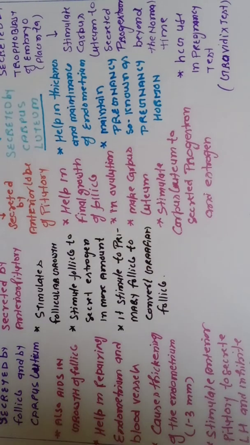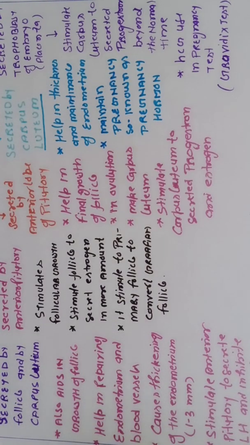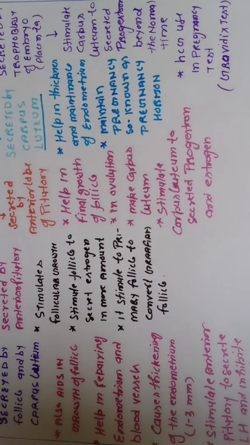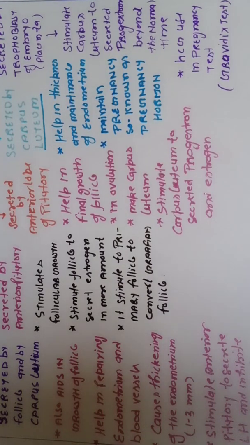It means the corpus luteum secretes two hormones: first progestin and second estrogen. Very interesting and important point here. That's why after the 14th day, the amount of estrogen increases as the follicle grows, because the growing follicle secretes estrogen. But after ovulation, the corpus luteum also secretes estrogen, so the amount of estrogen continuously increases, and here the corpus luteum starts the secretion of progestin.